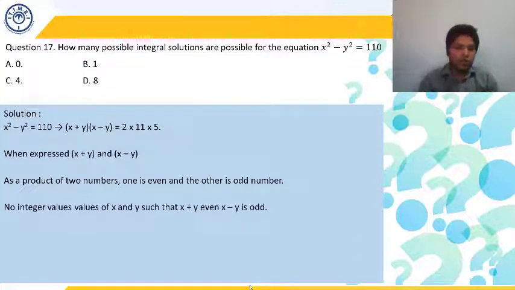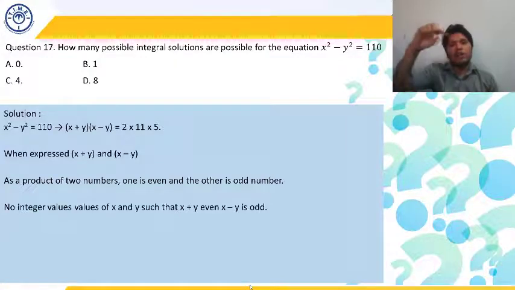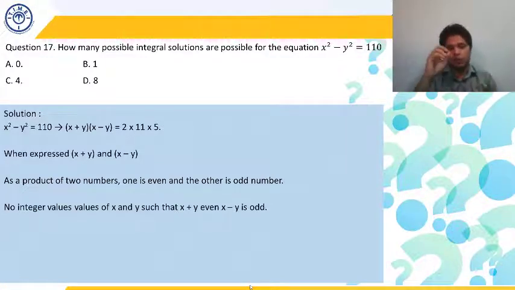And after solving we will not be getting any integer value of x plus y and x minus y. For example, let's take an example. Suppose x plus y is 2 and x minus y is 1. If we add both of them, y will get cancelled out. We will be getting 2x is equal to 3, or you can say 2x is equal to an odd number, because if x plus y is even and x minus y is odd, even plus odd is going to be odd.